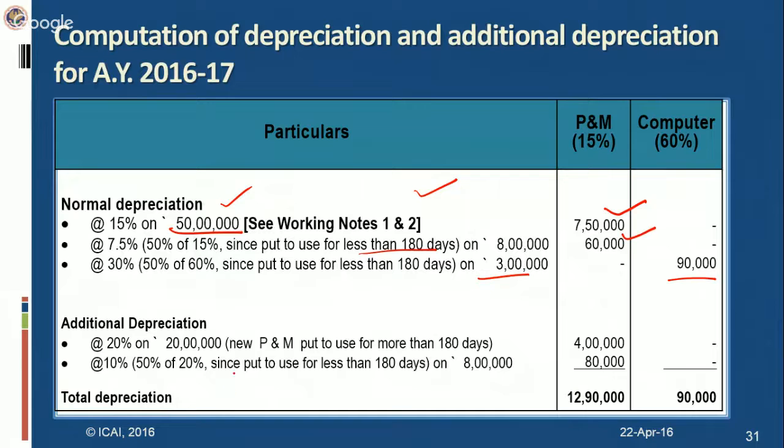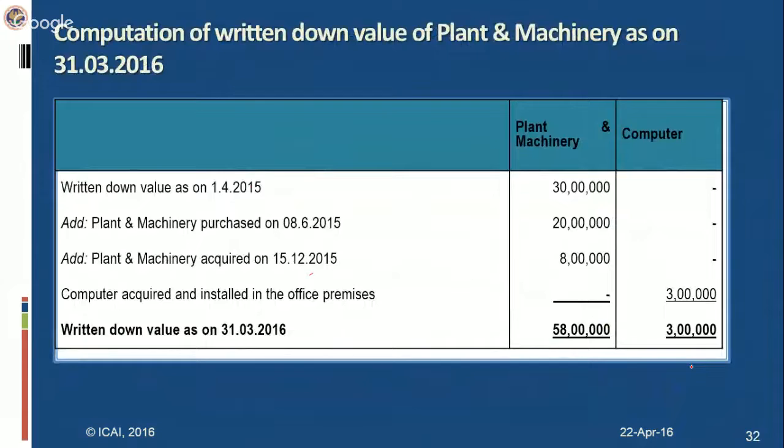In the case of additional depreciation, this comes to 20%, eligible for 100% since it is put to use for more than 180 days, 4 lakhs. And the plant and machinery which is put to use for less than 180 days, on 8 lakh, it comes to 80,000. So here the 50% of this amount this company is eligible to carry forward to the next year, and they can claim the rest of the 80,000 depreciation in the next succeeding previous year, that is the previous year 16-17. In this manner you proceed to solve this illustration.